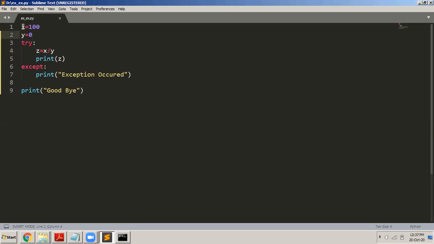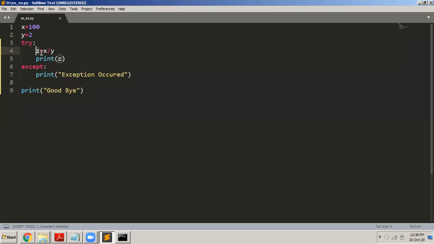Now what will happen is the first statement will get executed without any problems. The second statement also will get executed, no problem. Then I enter the try block and I try to do this. Let us say right now I initialize y to 2. Then this statement also will get executed because it is 100 divided by 2, no problem. This also will get executed because y is equal to 2 right now, it is not 0. I will make it 0 later on and demonstrate to you, but right now it is 2.